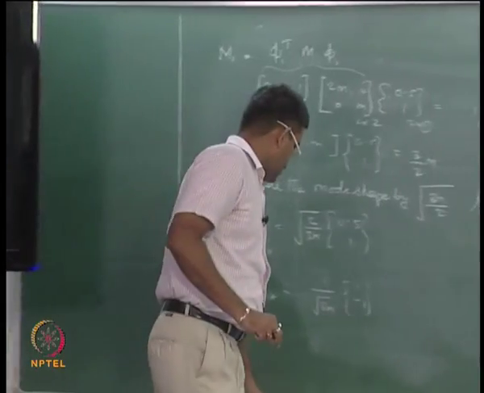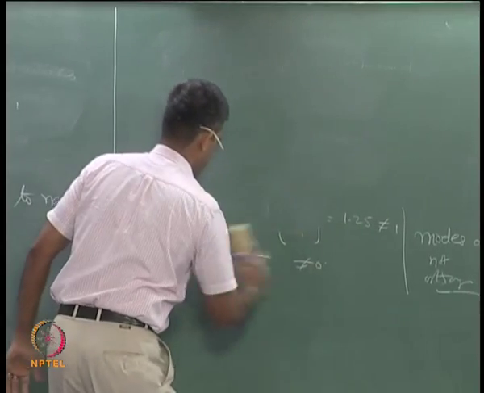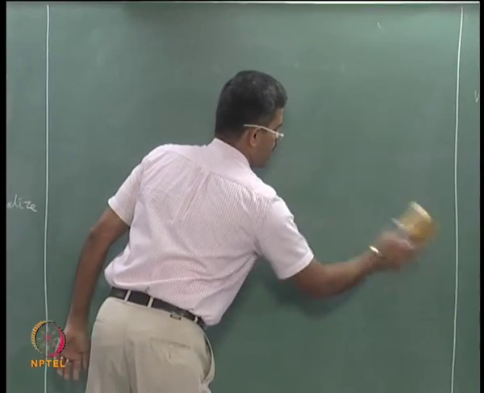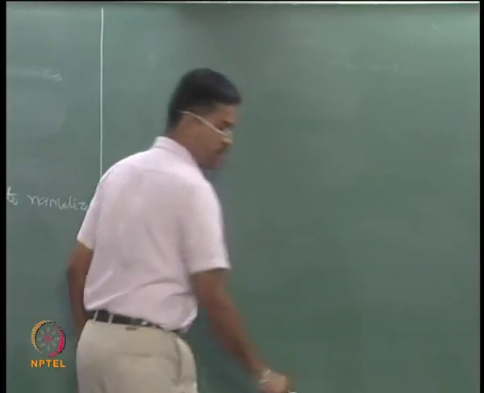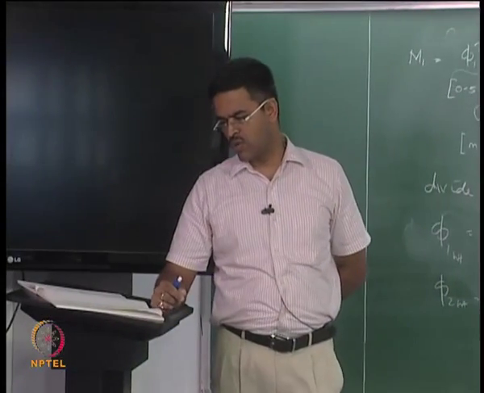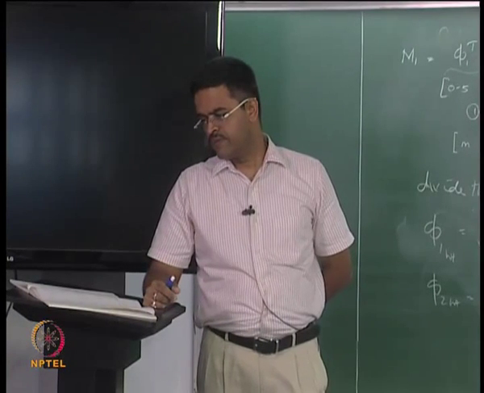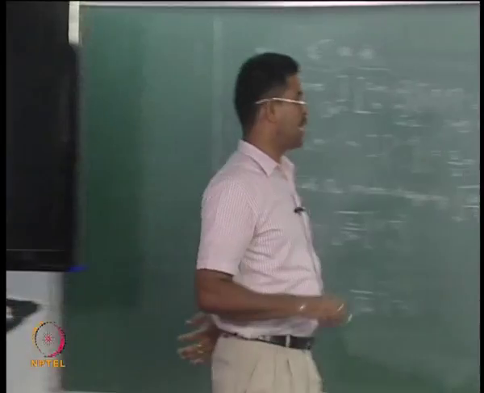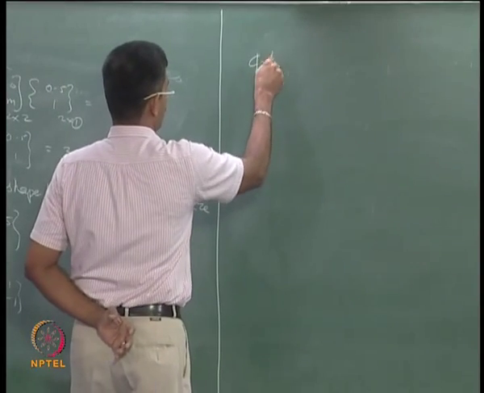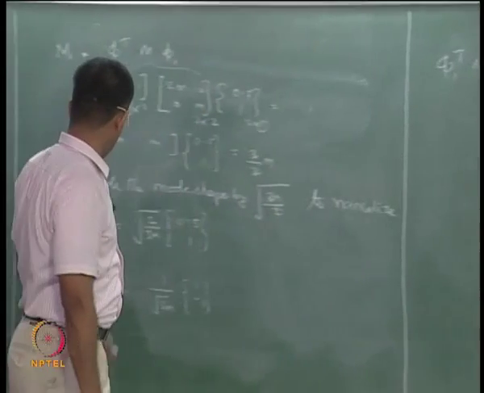Can we check whether they are really orthogonal now? I have normalized them with respect to mass matrix. So try to see, are they really orthogonal now? Try to check whether phi 1 transpose m phi 1 is becoming unity or not. So I have got phi 1 and phi 2.